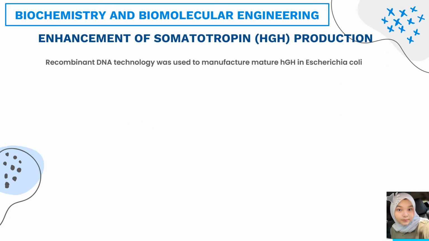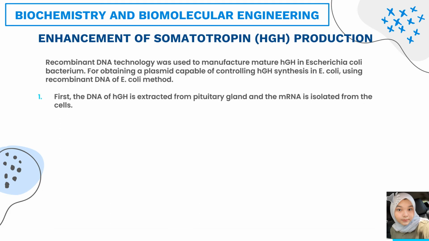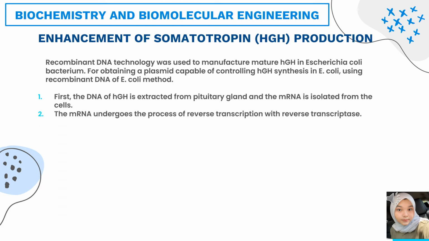Recombinant DNA technology was used to manufacture mature HGH in E. coli bacterium. For obtaining a plasmid capable of controlling HGH synthesis in E. coli, we use the recombinant DNA of E. coli method. The first is the DNA of HGH is extracted from the pituitary gland and the mRNA is isolated from the cells. And then the mRNA undergoes the process of reverse transcription with reverse transcriptase.